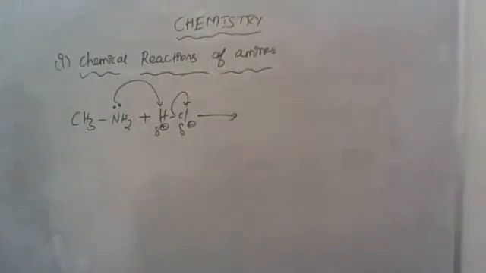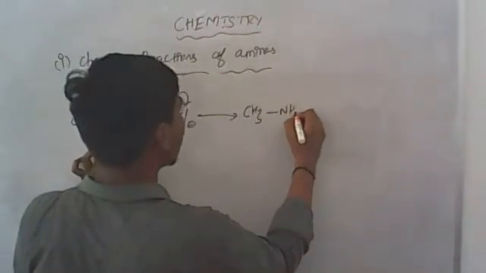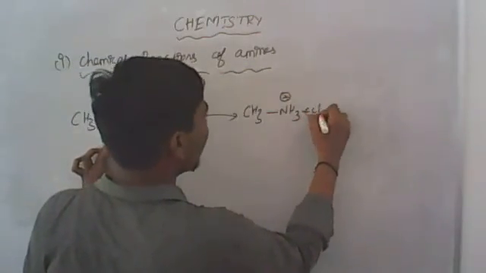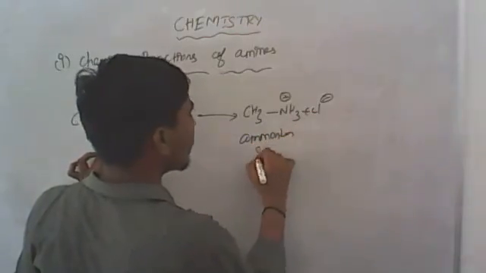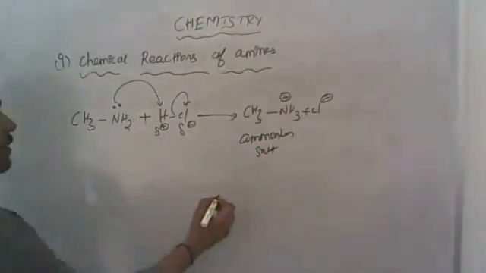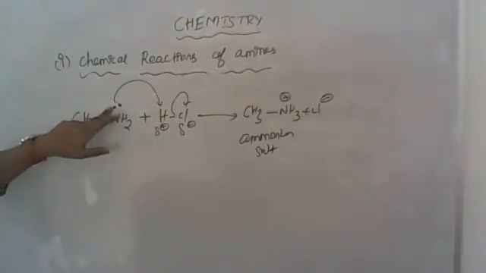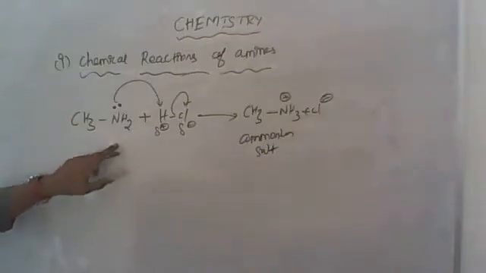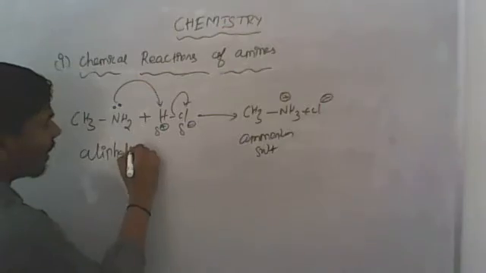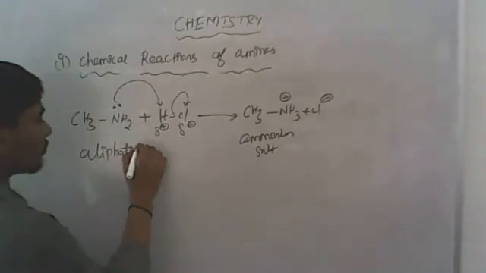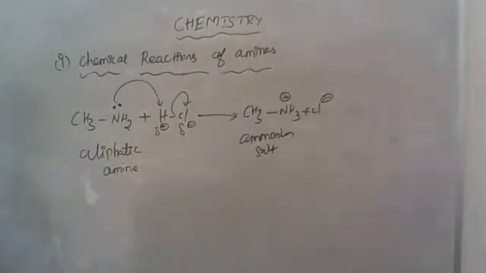Then we get CH3NH3 plus Cl minus, the formation of an ammonium salt. Initially we took methanamine, which is basic in nature because it has a lone pair of electrons, and methanamine is an example of an aliphatic amine. Yes or no? Methanamine is acting as an aliphatic amine.